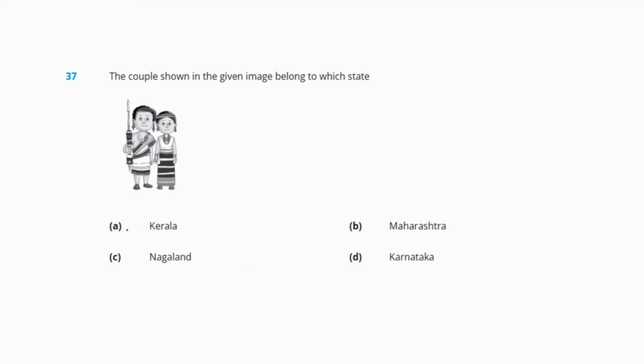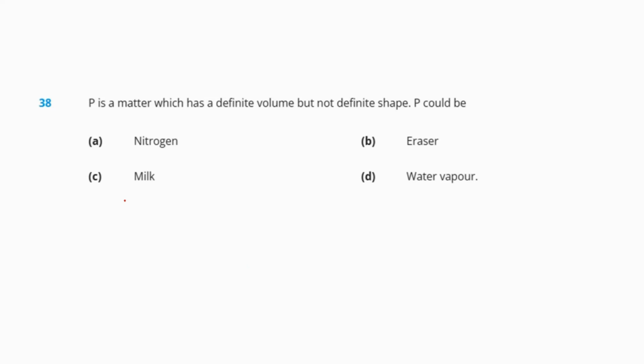Question number 37. The couple shown in the given image belongs to which state? Kerala, Maharashtra, Nagaland and Karnataka. So here we can see these are the tribal people, right? The traditional attire of these tribal people belongs to people of the Northeast, particularly from Nagaland. Okay, so our correct answer is option number C, Nagaland.